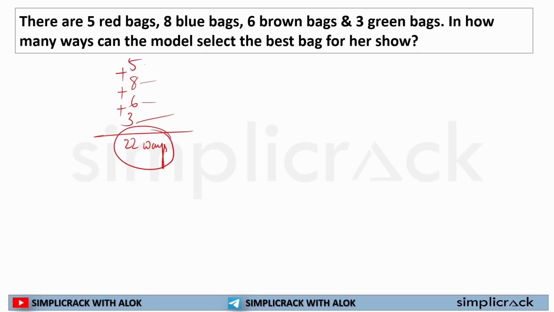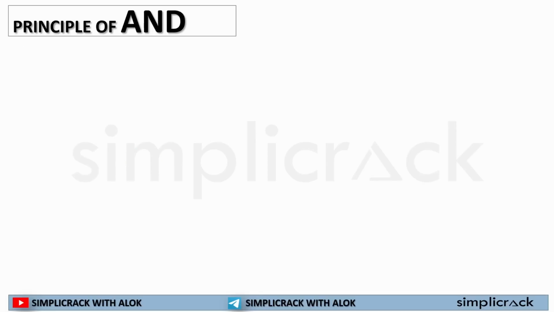But if the choices are dependent on each other, what will happen? If the choices are dependent on each other, that means you need this and this. That means these are dependent. Then you will utilize this function AND. AND means, for an example, for math, you are weak in math, and to ensure that in CGL 2025 or for CGL 2024 mains examination, you have to find out the best teacher for yourself.